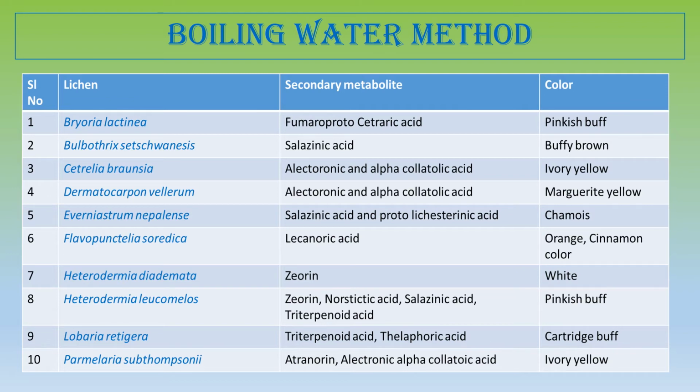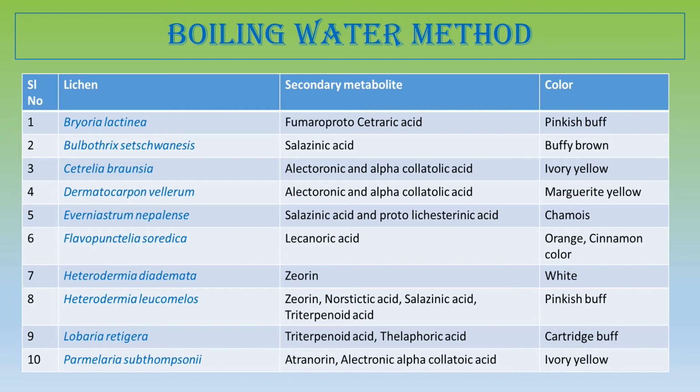Now Bulbothrix szechuanensis is a saxicolous lichen and produces buffy brown color by the boiling water method. Cetraria brownsiana, this lichen is very commonly found to cohabit along with the bryophytes. So Cetraria brownsiana produces ivory yellow color by the boiling water method. Then is the Dermatocarpon vellereum.